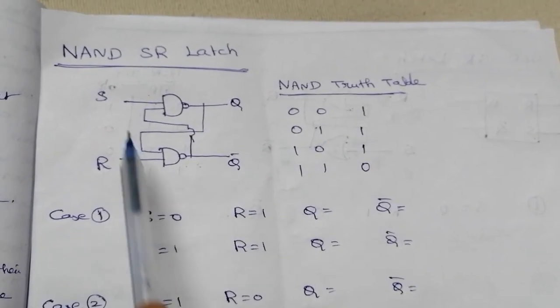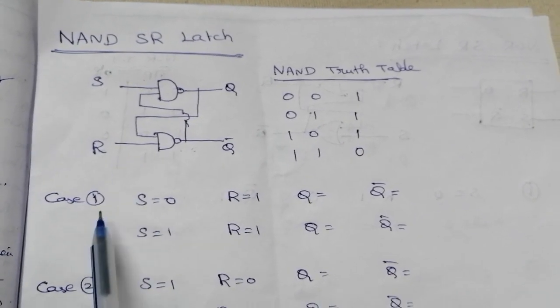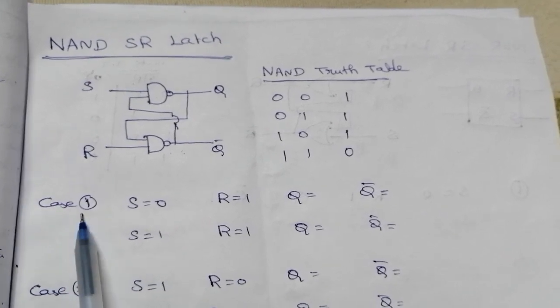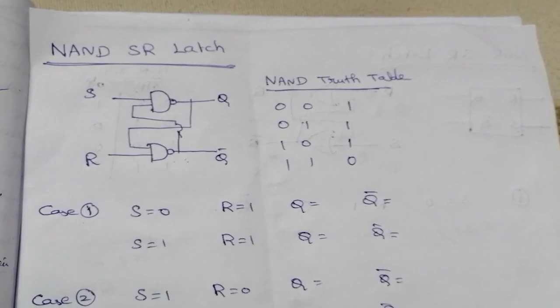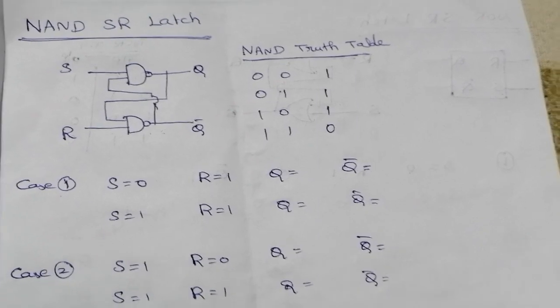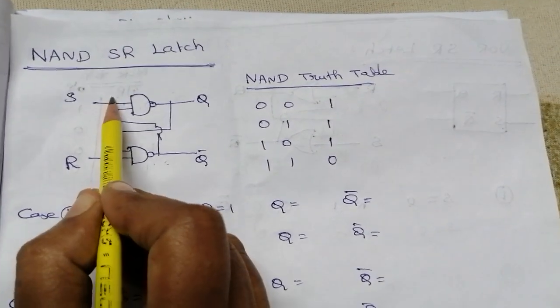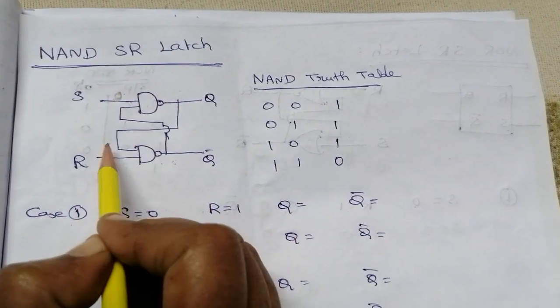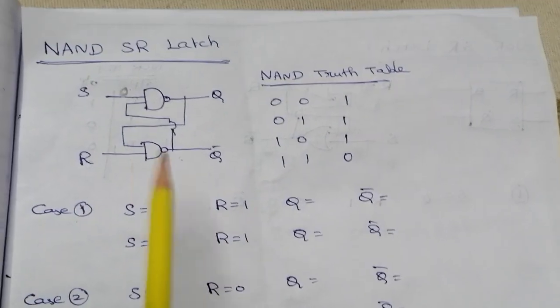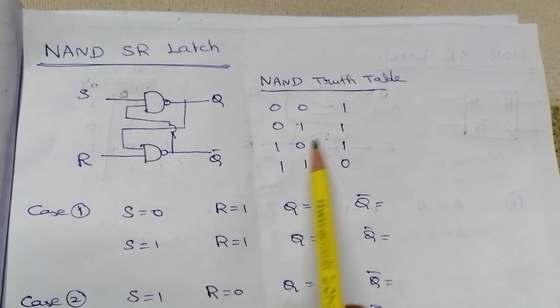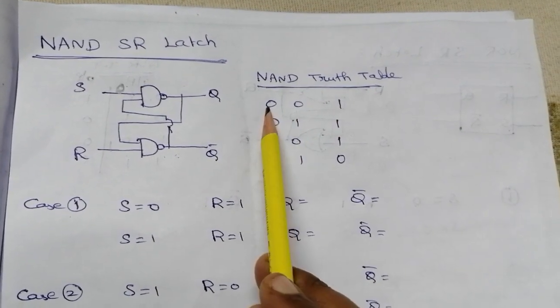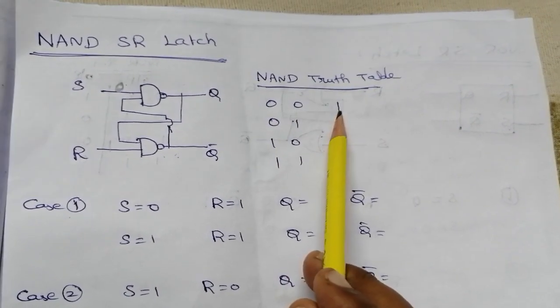Let's see the operation of the NAND SR latch in the following three cases. Case 1: let us assume initially S is equal to 0 and R is equal to 1. According to the NAND truth table, if any one input is 0, the output is logic 1.